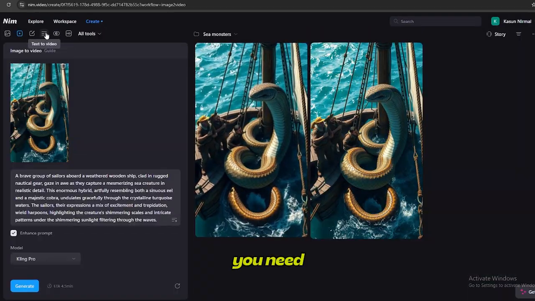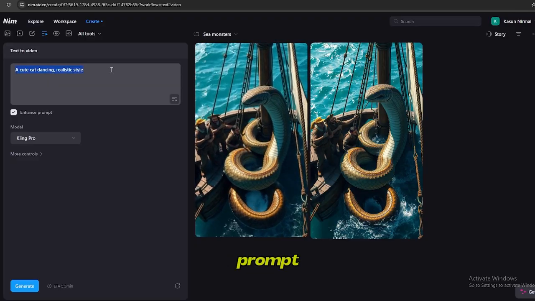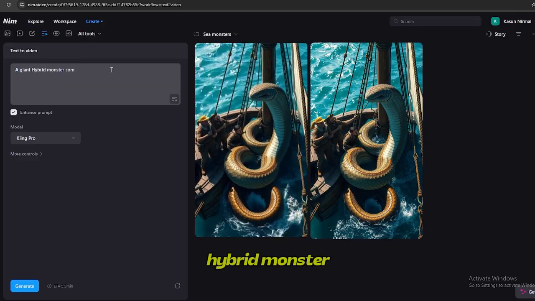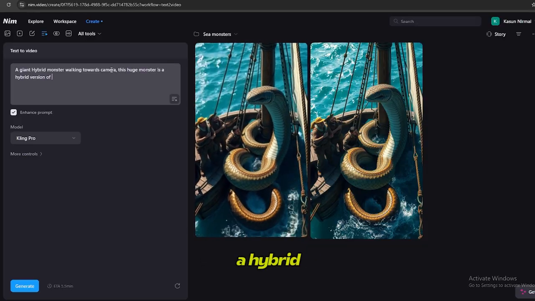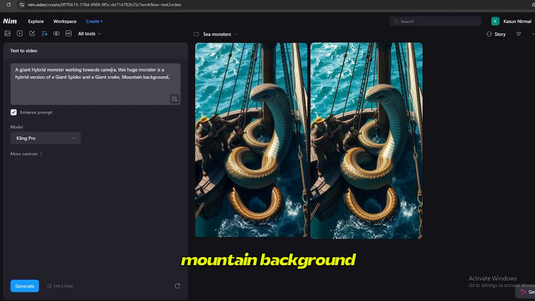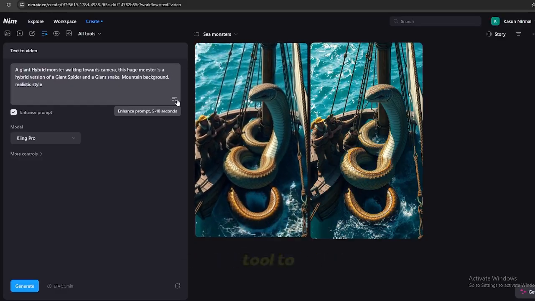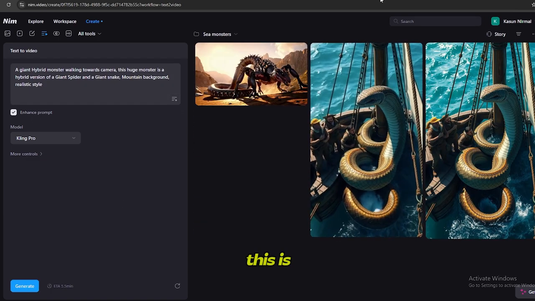For that, you need to select this text to video feature from the top menu, and I'm going to use this prompt, which is a giant hybrid monster walking towards camera. This huge monster is a hybrid version of a giant spider and a giant snake, mountain background, realistic style, and I'm going to allow this tool to enhance this prompt to a detailed one, and let's generate the video. This is the final result.